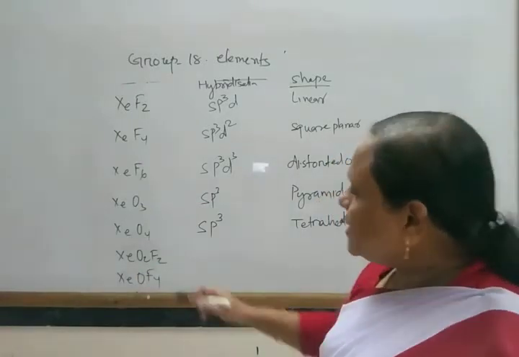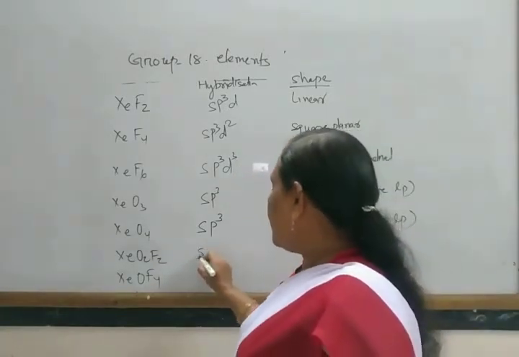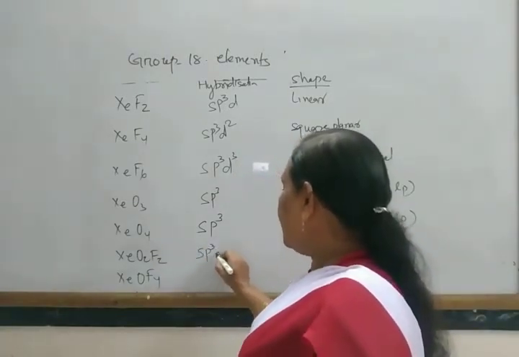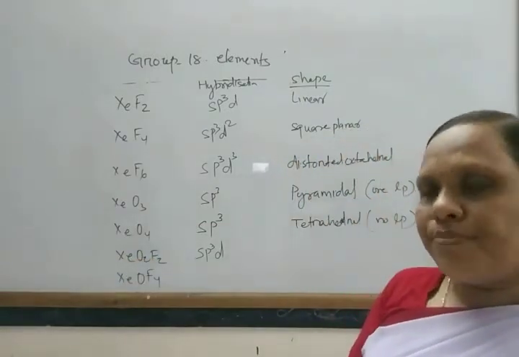Next, XeO2F2. It has hybridization sp3d. It has 1 lone pair and 4 bond pair.